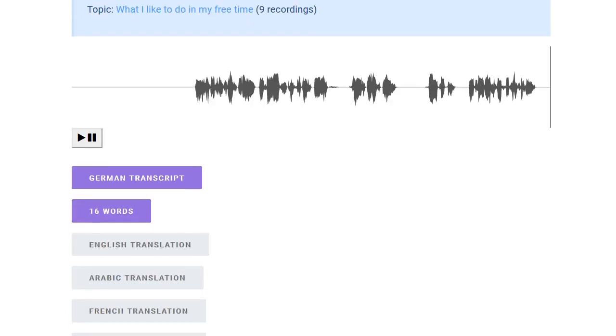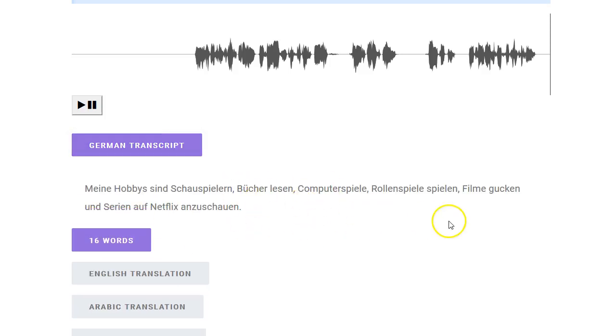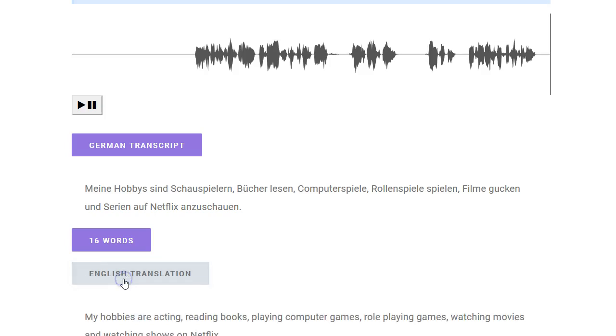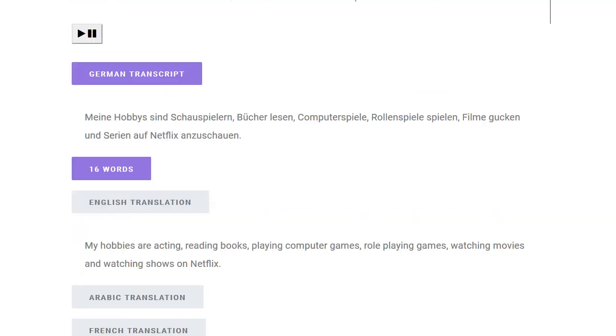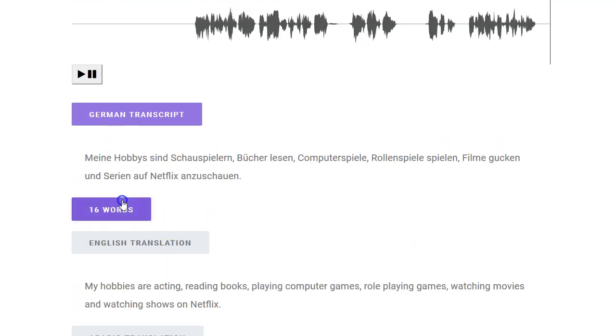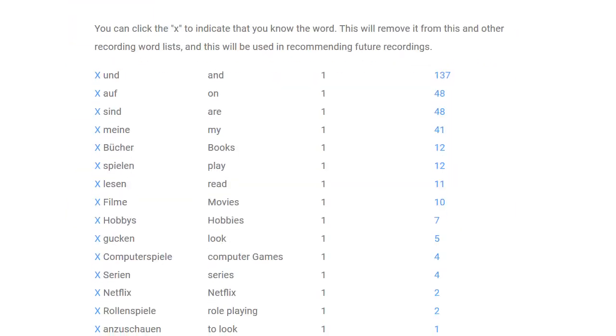You can actually do it in whatever order you want. You can look at the transcript and vocabulary before, during, or after listening to it. But here's the German transcript of what we just listened to. Because when I signed up, I said my first language was English, the English translation will show up at the top. But you see there's other translations here that we offer. Then also we have a vocabulary word list. These are the vocabulary words that show up in the recording. And because I've said that my first language is English, I will see the English translation here.